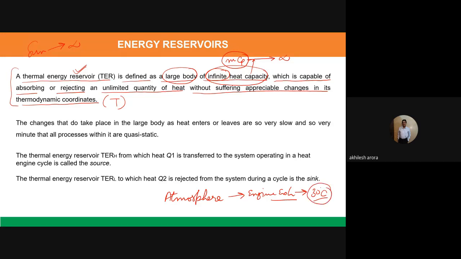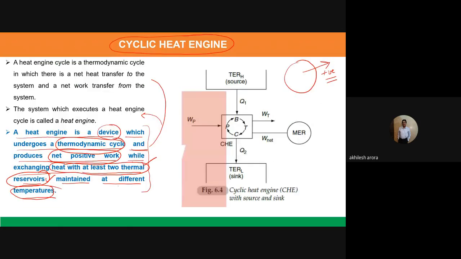So basically, a thermal energy reservoir is a large body of infinite heat capacity, which is capable of absorbing or rejecting an unlimited quantity of heat without suffering appreciable changes in its thermodynamic coordinates, particularly temperature. So let us go back. Yes, now you have understood what a thermal energy reservoir is. So here the word came. So I will once again read this definition.